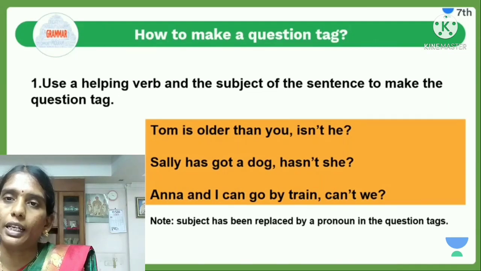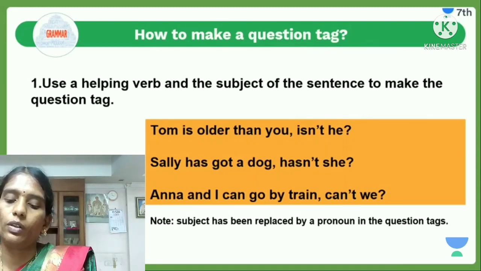We wrote is, but the statement is positive, so we use not in the question tag: isn't. What is the subject? Tom is the subject. Tom is male, that is he. So we use the pronoun he at the end of the question tag.